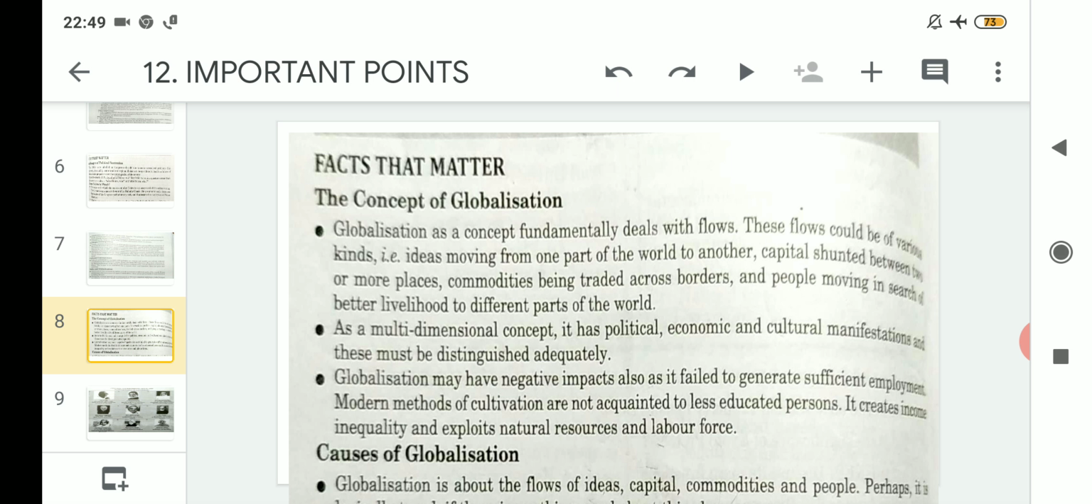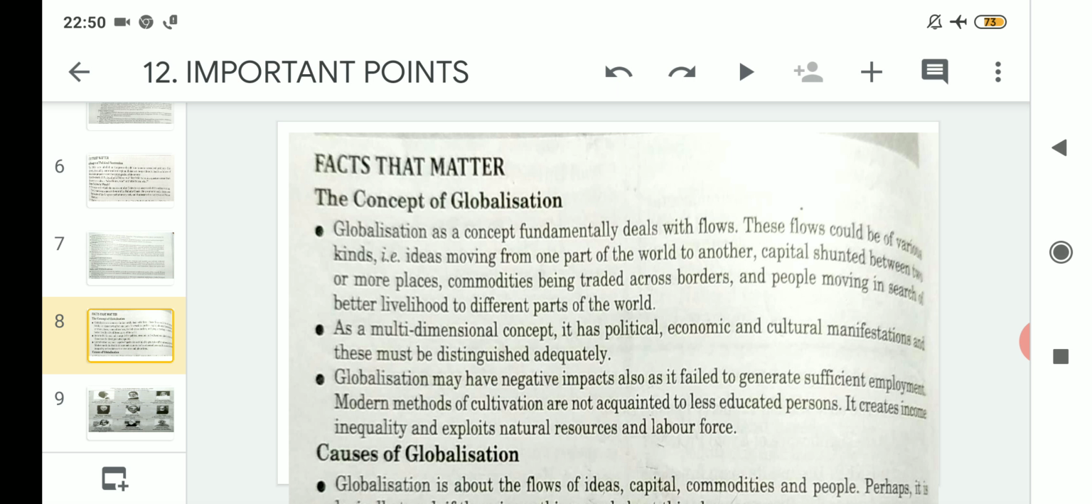So people generally move for better livelihoods so that they can earn a healthy sum of money in order to better their livelihood. So globalization can generally be flow of ideas, then capital shunted between two or more places, then commodities being brought from one place to another, which is actually traded, and lastly the people who are moving in search of better livelihood to different parts of the world.